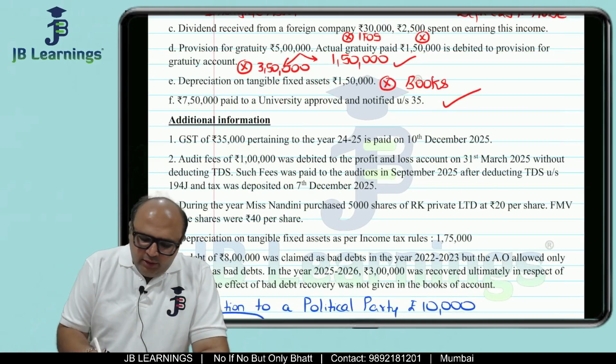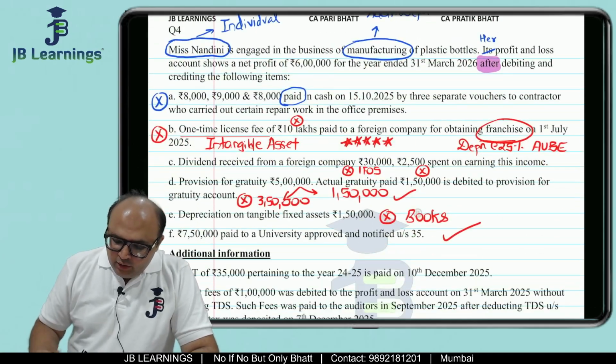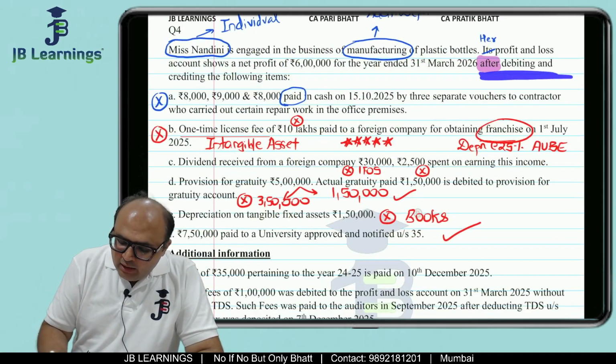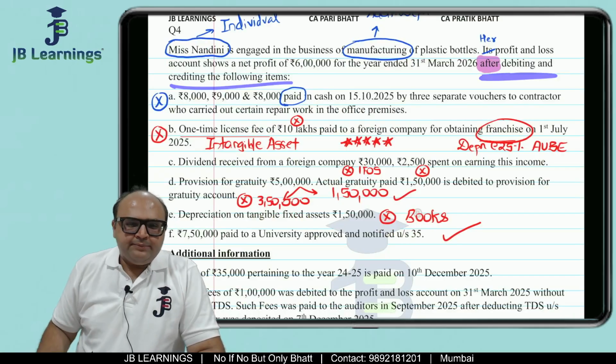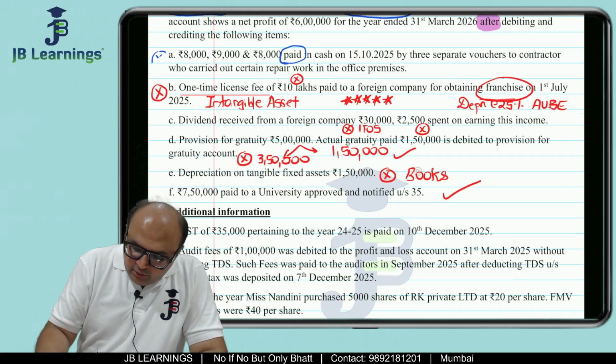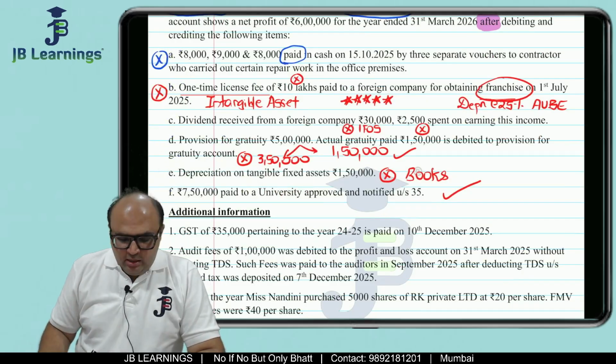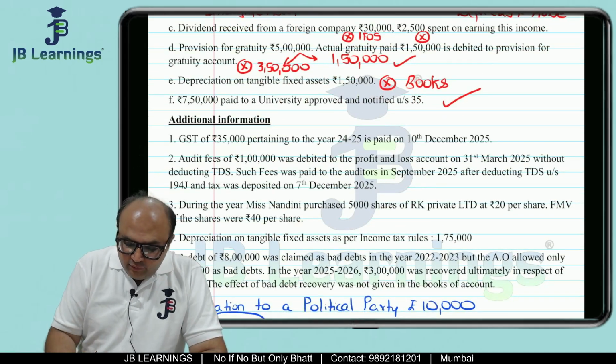Then friends, we are going for additional information. See, whenever they give you the information in such a manner, after debiting and crediting, it means the information given from A to F is either debited or credited. But now they have given additional information.